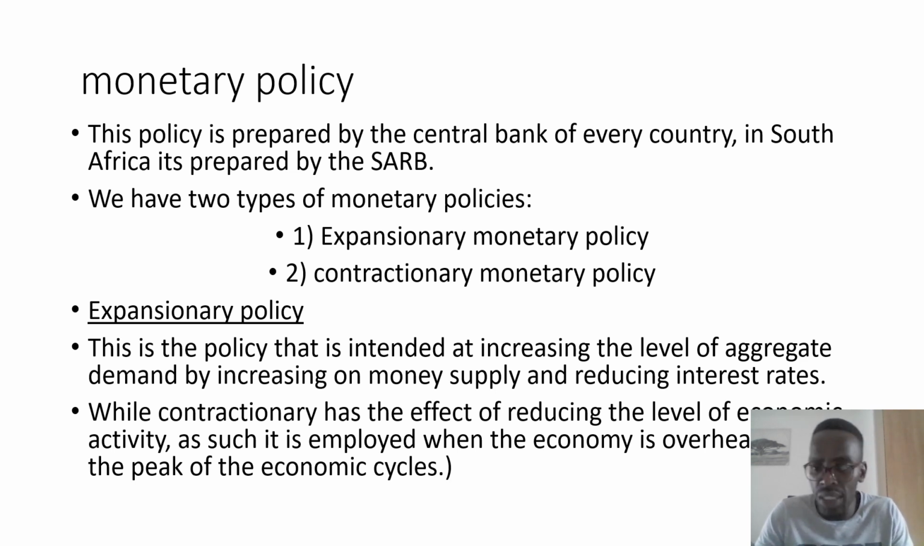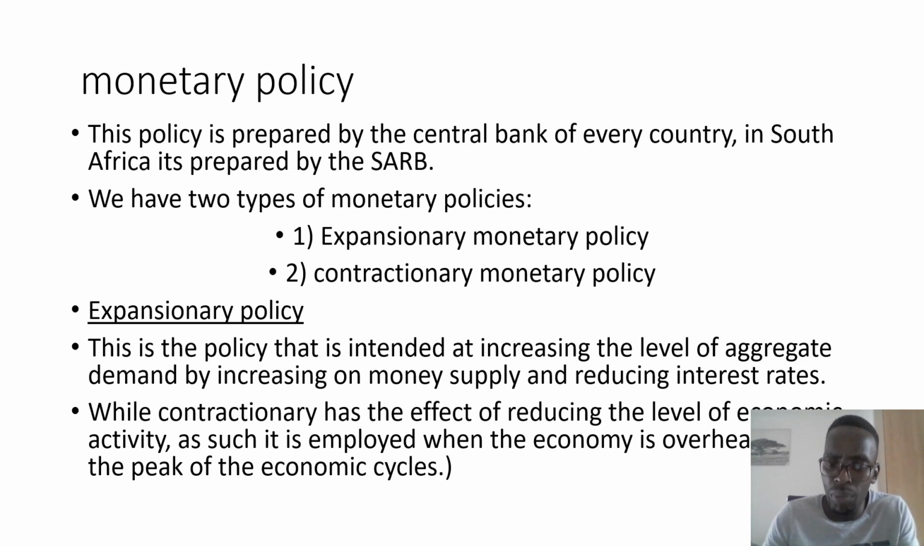The first one is called the expansionary monetary policy, and the second one is called the contractionary monetary policy. When we talk of the expansionary monetary policy, this is a policy that is intended at increasing the level of aggregate demand by increasing the money supply and also reducing interest rates, while contractionary has the effect of reducing the level of economic activity. As such, it is employed when the economy is overheated and when the business cycles are at their peak.